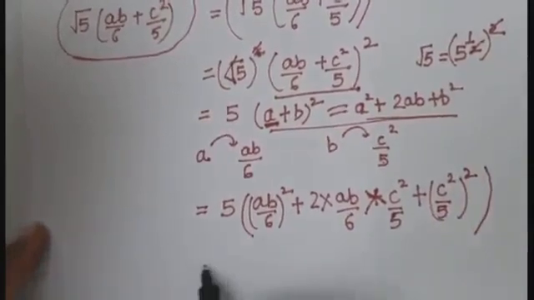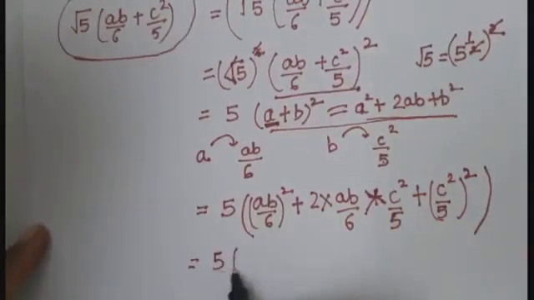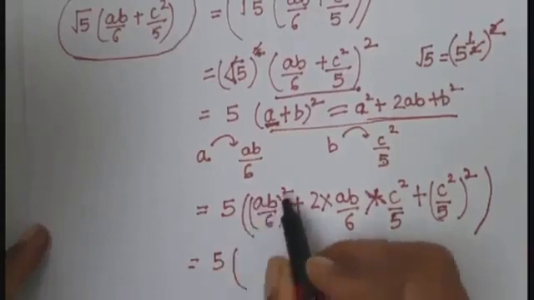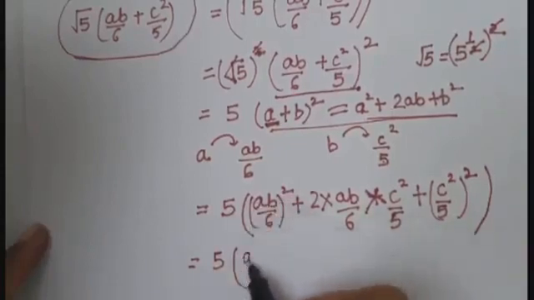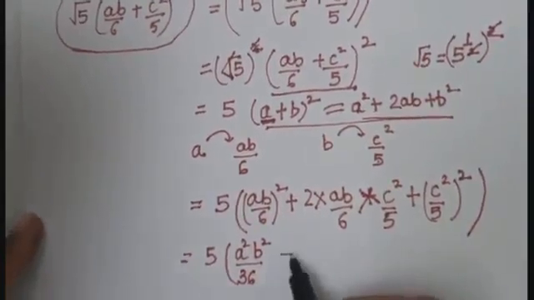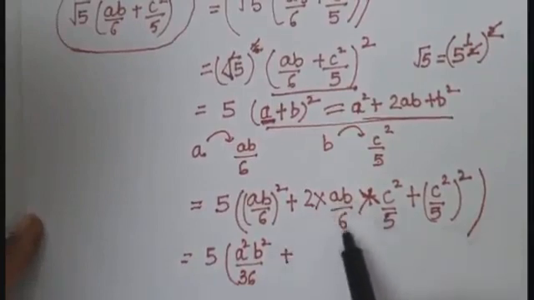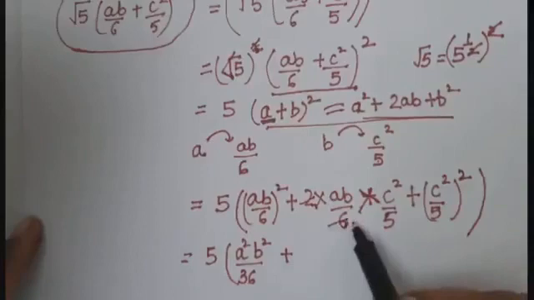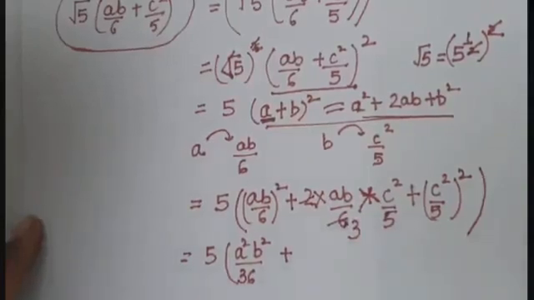Now this whole square means a square b square upon 36 plus. Now you can do the cancellation here. Fine. 2, 3 is 6, to make the calculations easy.